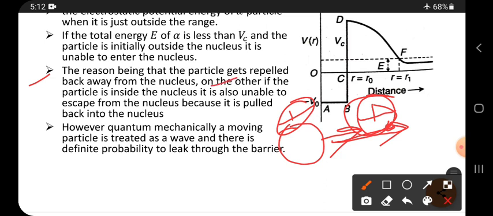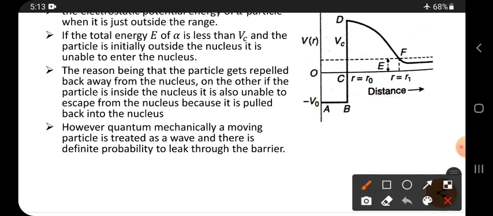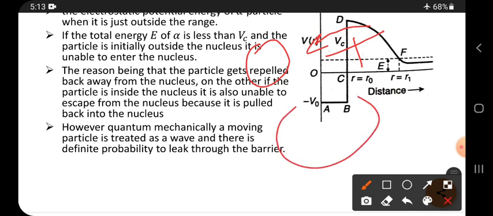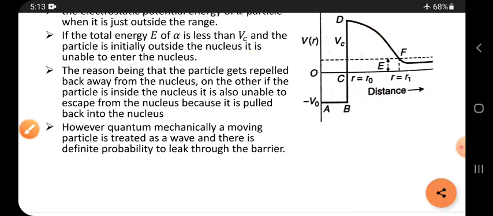Otherwise, if the particle is inside the nucleus, it is also unable to escape from the nucleus because it is pulled back into the nucleus. When it is outside and coming in, it is repelled backward. But if the alpha particle is already inside the nucleus and tries to penetrate through these walls, it cannot, it is pulled backward, it is attracted inside.